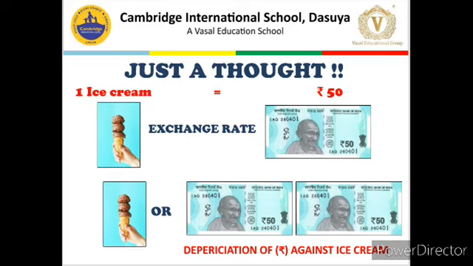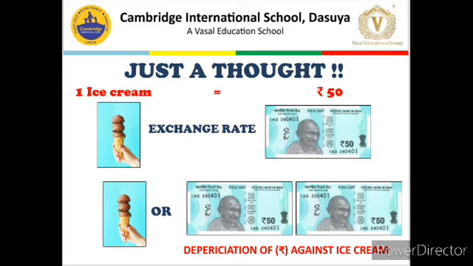Now, in this screen, if we change this ice cream with dollar, then it will become an example of exchange rate which we studied in the last lesson. So, basically exchange rate is when 1 unit of a good, of a service, of a currency is expressed or exchanged with some x units of another currency. So, let us come back to this example. One ice cream is worth 50 rupees. So, this is the exchange rate between ice cream and Indian rupees.